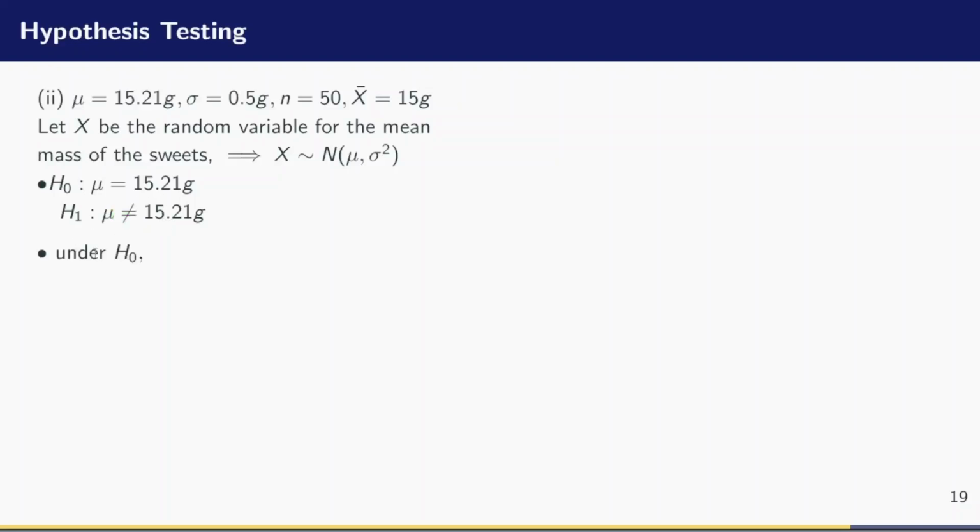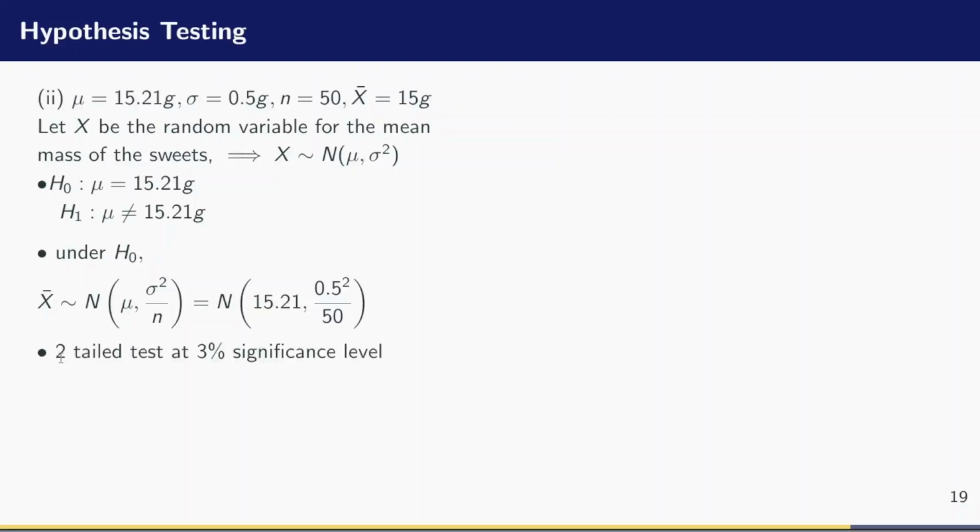All right, so under H0, we have the distribution for the sample mean to follow a normal distribution with mean mu and variance sigma squared divided by n. So if I plug in those values, I have this. Now let me identify the type of test. So I want to perform a two-tailed test at 3% significance level. So it's a two-tailed test. So I have to divide this 3% by 2 and I get 1.5%, which is the same as 0.015 and which corresponds to a confidence interval of 98.5%.